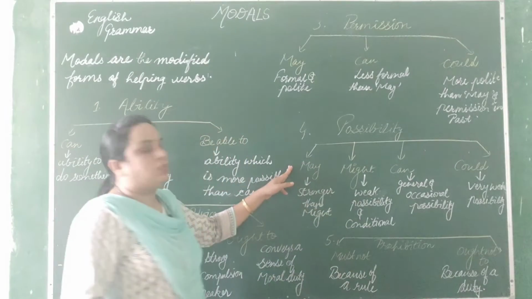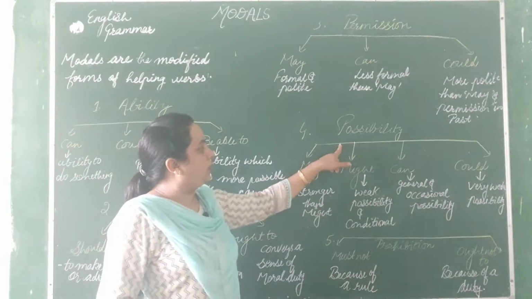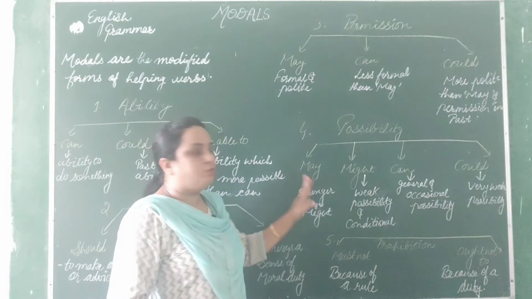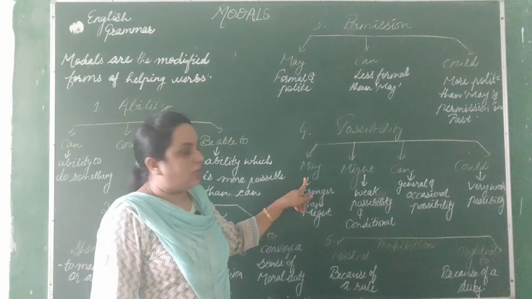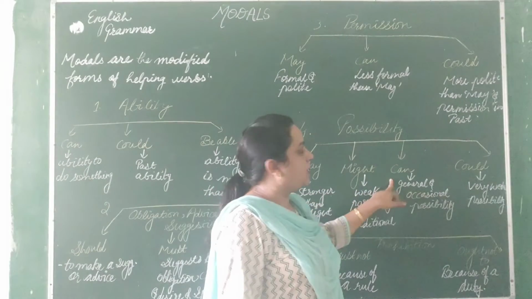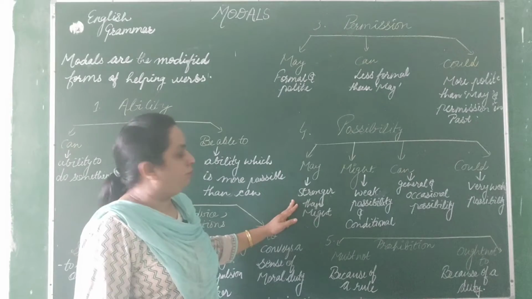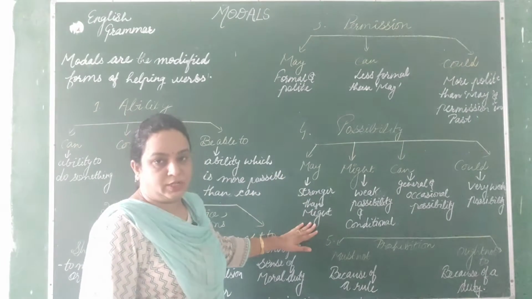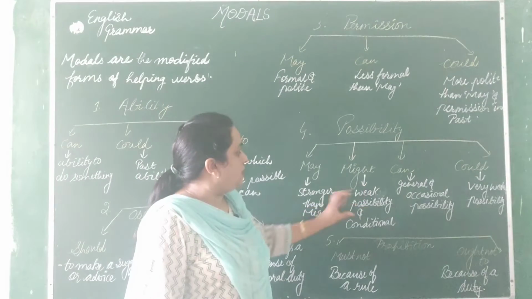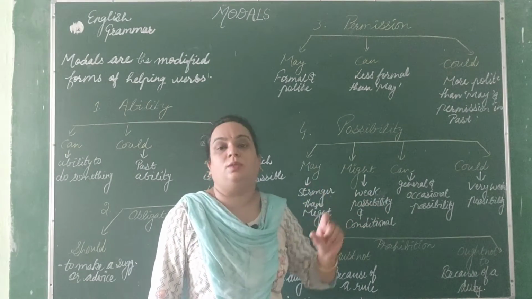Next one is possibility. To show this modality, possibility, we can use 4 modal auxiliaries. Number 1 is may, number 2 is might, number 3 is can, and number 4 is could. So let's understand the use of may. May shows stronger possibility than might, because might is used to express the weak possibility.